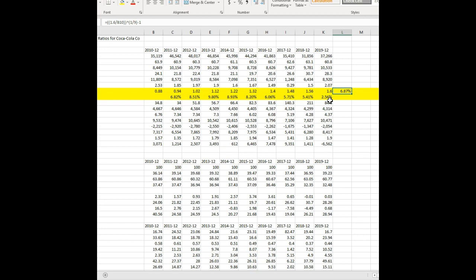And I might want to see how constant is that? That's the average. So I can look at year by year, what's the percentage? So here from 2010 to 2011, the dividend went from 88 cents to 94 cents. That's a growth of 6.82%. And then going into 2012, it increased by 8.51%, and then 2013 it increased by 9.8%, 2014 8.9%, 2015 8.8%, and then it starts to slow down again here, right? Going back down to 5.7, 5.4, 2.56.